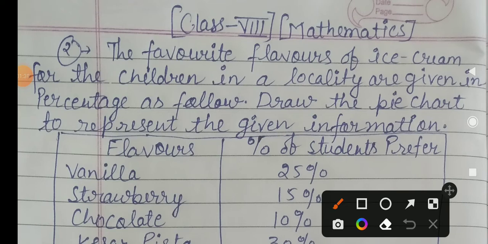Okay, so the question is: the favorite flavors of ice cream for the children in a locality are given in percentages as follows. Draw the pie chart to represent this given information. So you have to draw a pie chart. In my previous video we explained how to create a pie chart. A pie chart is just like a circle-shaped graph, and you have to divide that circle according to your data, according to your percentage.